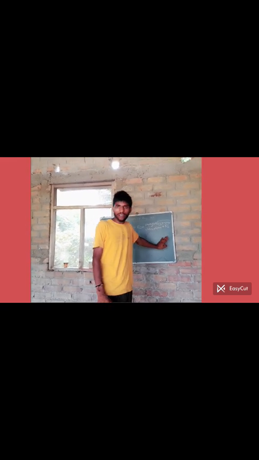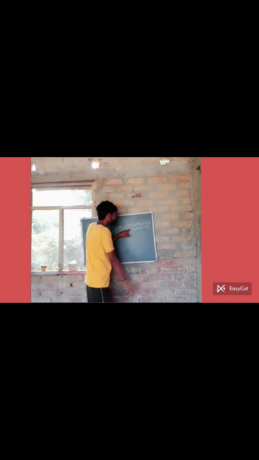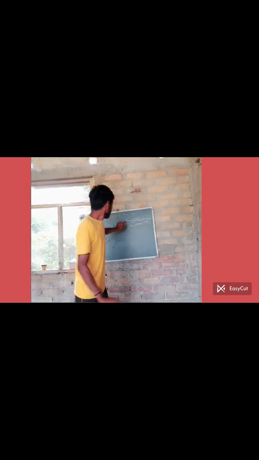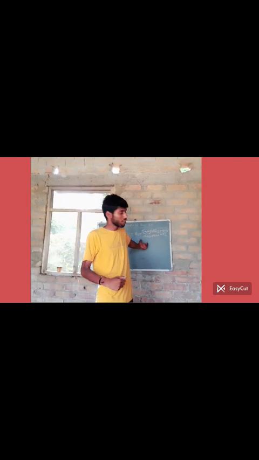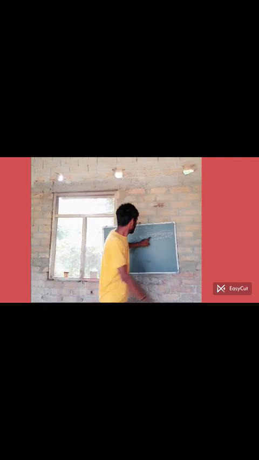What is the chemical significance of this reaction? First, because of the sunlight, this process is an endothermic process. What is the meaning of endothermic process? If a reaction requires heat to occur, that type of process is called endothermic. Sunlight, that is heat, is required for the completion of this reaction, so this is an endothermic reaction.